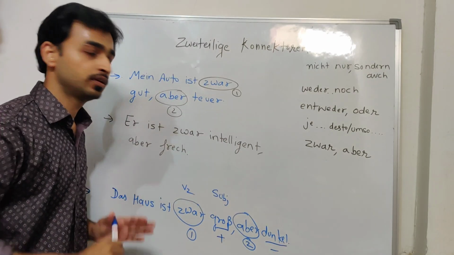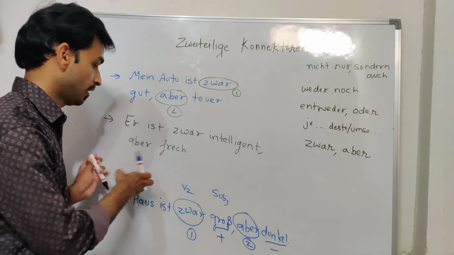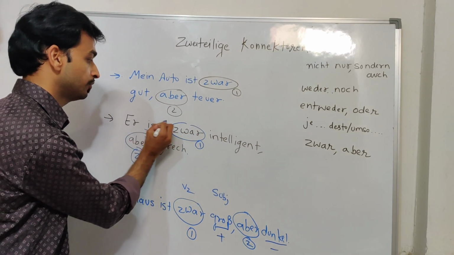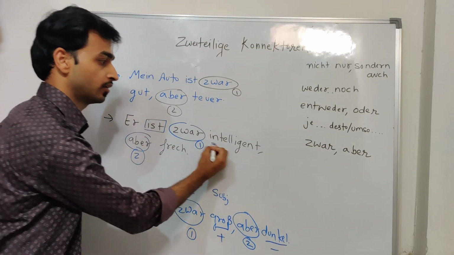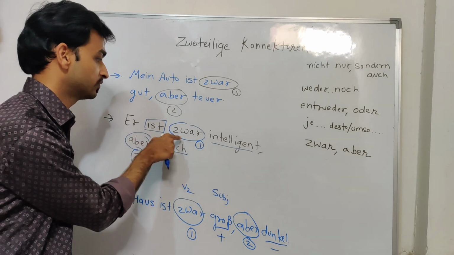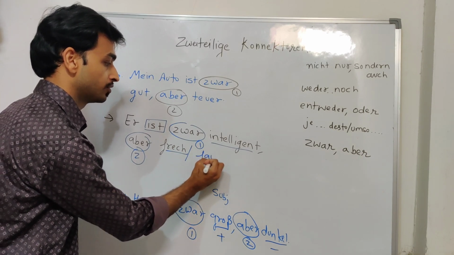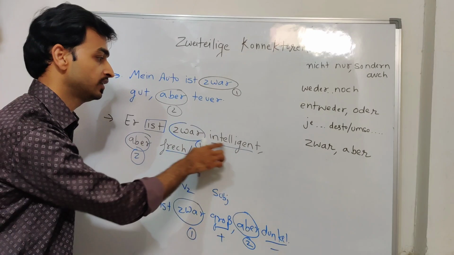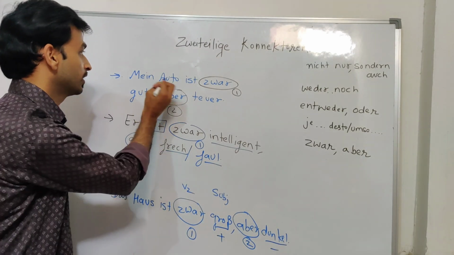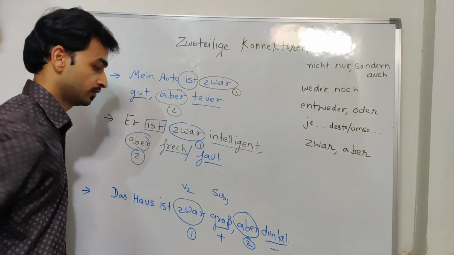Like Erich, we are talking about someone. He is certainly intelligent but naughty, frech, naughty. Erich ist zwar intelligent, aber frech. So zwar first part, aber second part. So we have used the same verb ist because he is. These are all adjectives. So with an adjective we use the verb sein. This is the form of sein. He is certainly intelligent but naughty, frech. Or you can write some other adjective like faul, lazy. He is certainly intelligent but lazy. You can also say this. So this is the same verb we are using. Again, this is the same verb we have used here, because good and expensive are also adjectives.